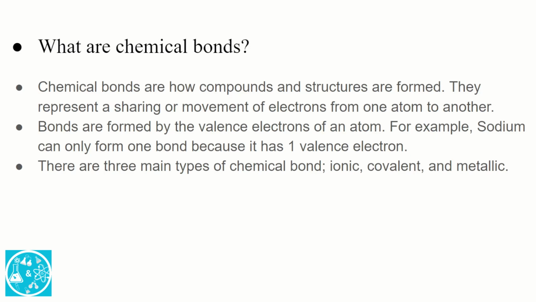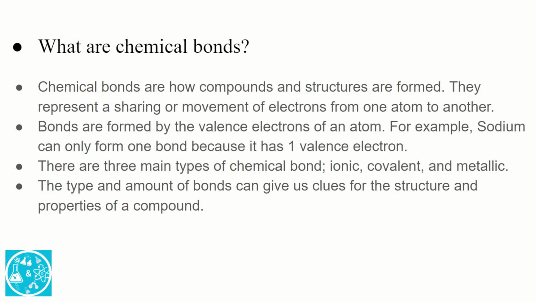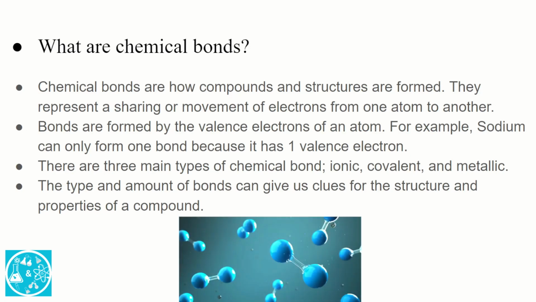There are three main types of chemical bond: ionic, covalent, and metallic. The type and amount of bonds can give us clues for the structure and properties of a compound.